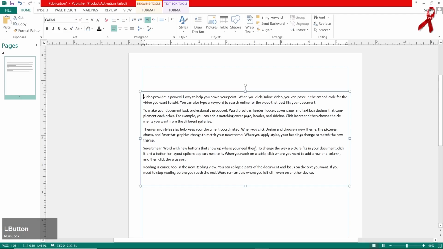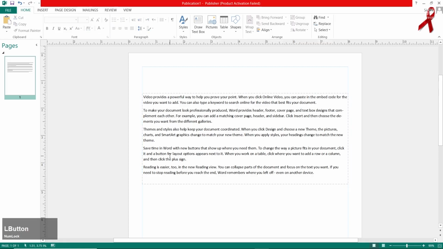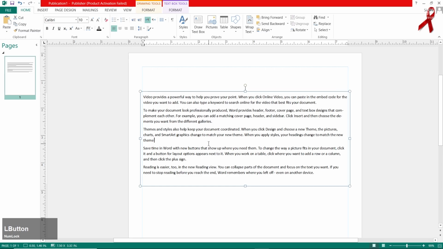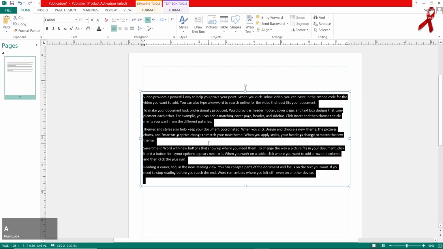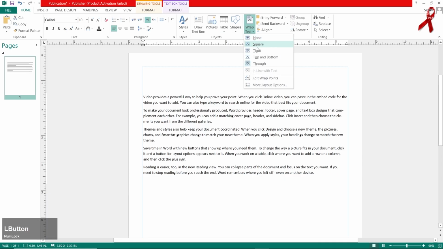So we have got the paragraph there. What I have to do is select that and go for this option, in which you'll be free to apply all of these options.